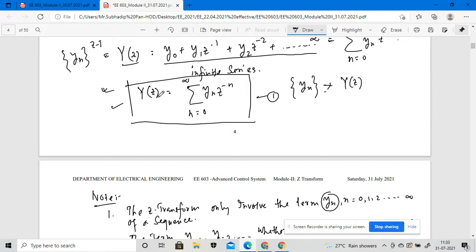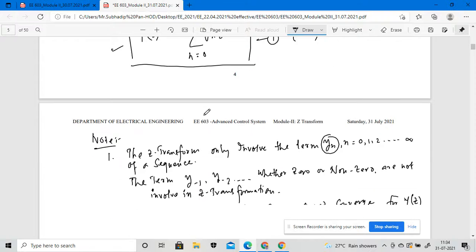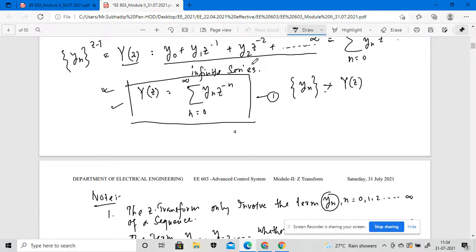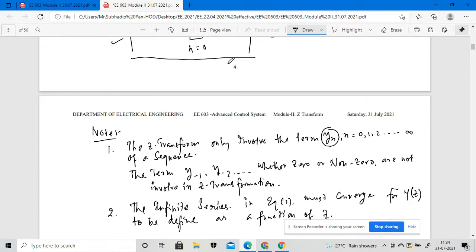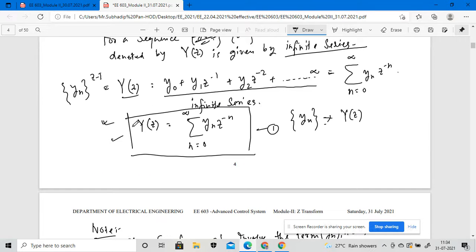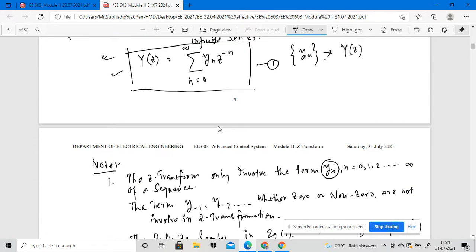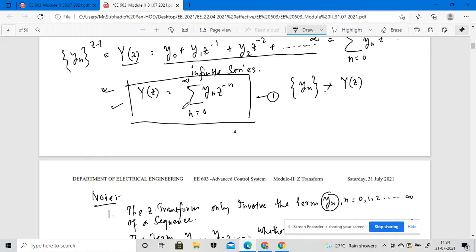So we shall discuss this particular point for specific examples when we elaborate this equation in the application part of the Z transformation. For now, you only have to understand that this particular infinite series will be the function of z, the function of z. So the significance of this particular quantity, or variable, the z need not to be certain.